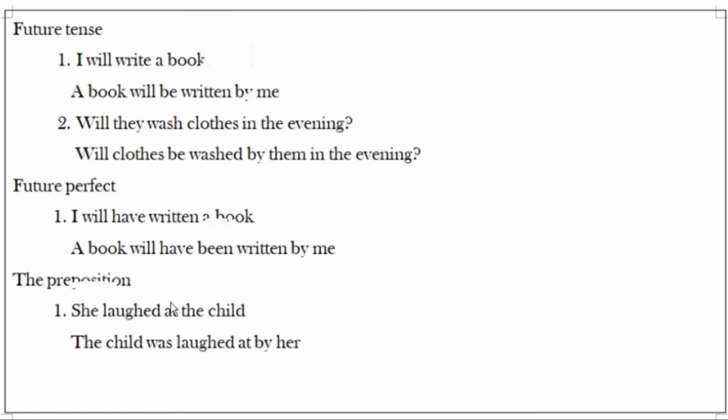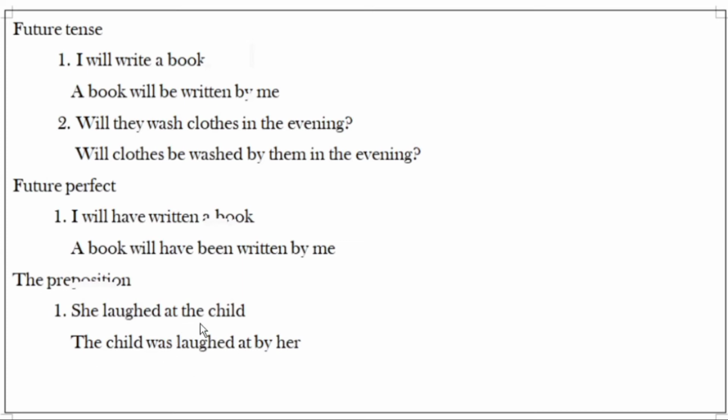So after the preposition we are using the object here. So like this sentence, how can you change it to passive voice? The child was laughed at by her. So it is the proper way to change active voice to passive voice.